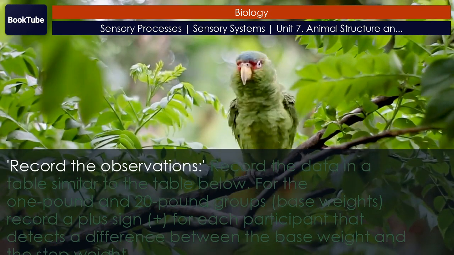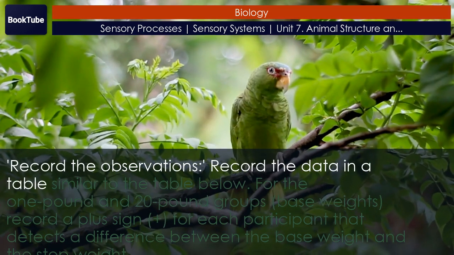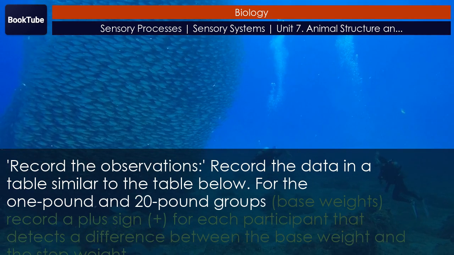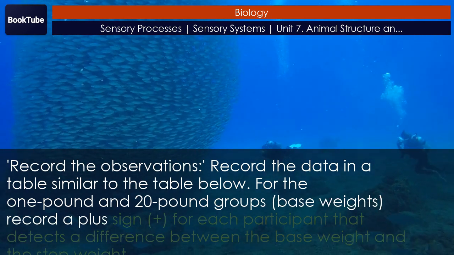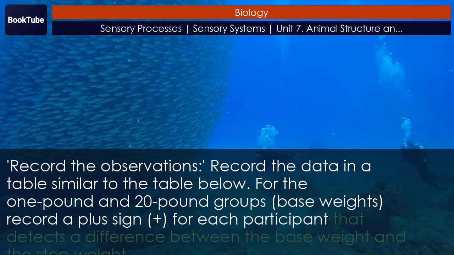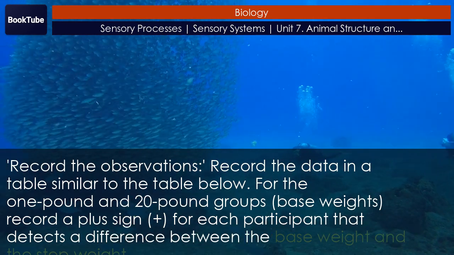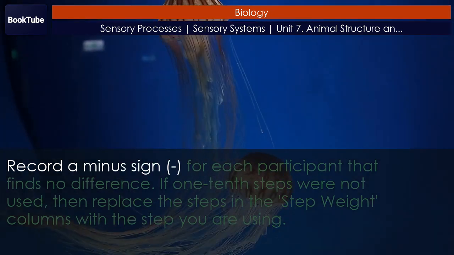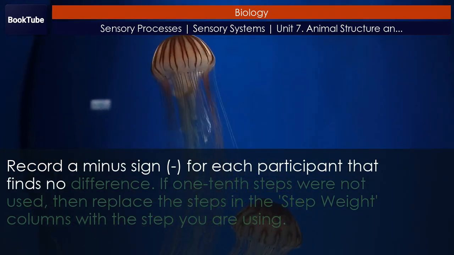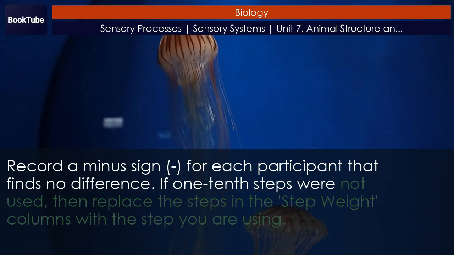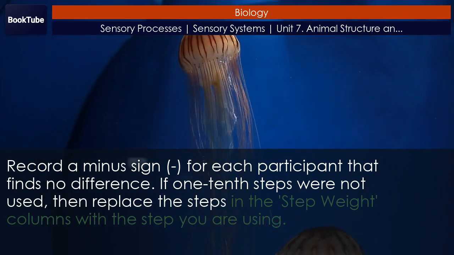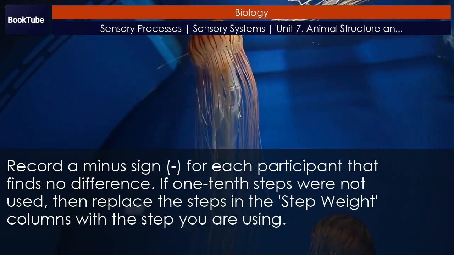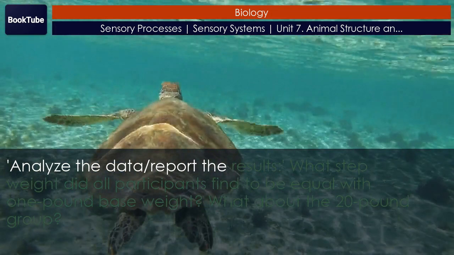Record the observations. Record the data in a table similar to the table below. For the 1 pound and 20 pound groups, base weights. Record a plus sign for each participant that detects a difference between the base weight and the step weight. Record a minus sign, dash, for each participant that finds no difference. If 1/10 steps were not used, then replace the steps in the step weight columns with the step you are using. Analyze the data, report the results.